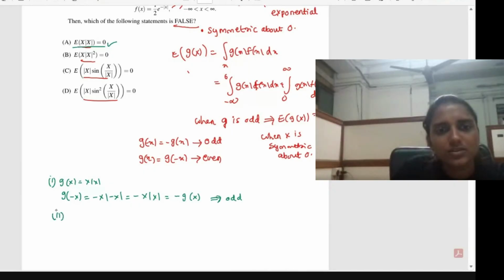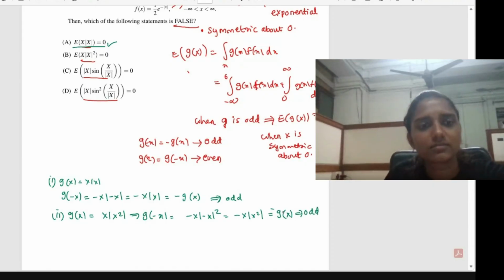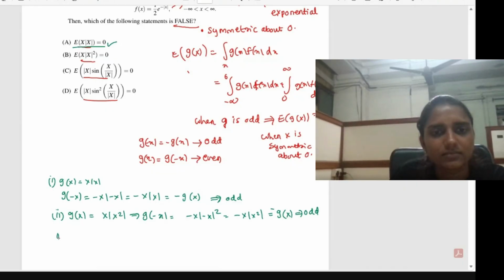Then the second case, you can verify on your own, no need to look at my steps. If you take x into mod x squared, g of minus x will be equal to minus x into mod of minus x the whole squared. That will be equal to minus x into mod x squared, which is again equal to minus g of x. So that is again odd. Did anyone get the answer for this question? Which one is even?